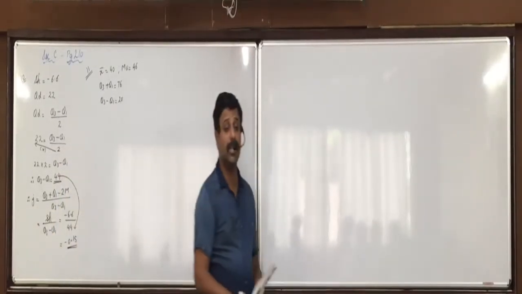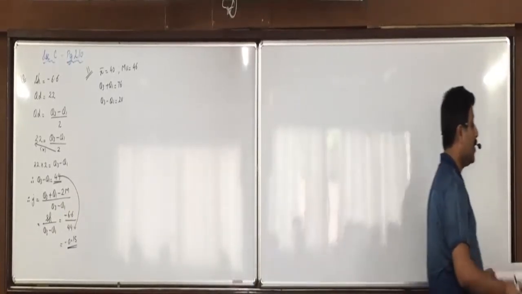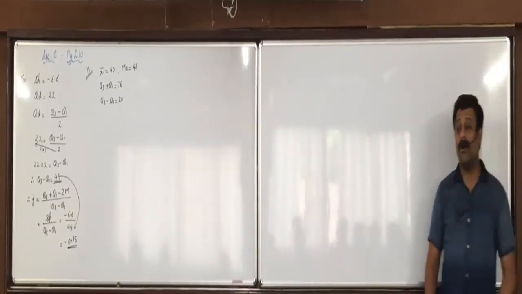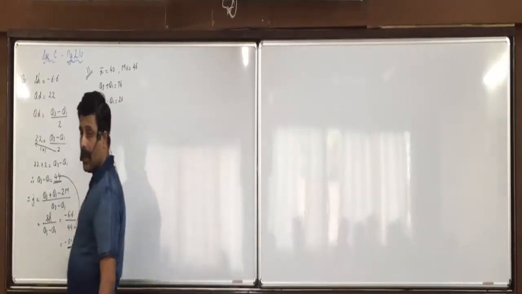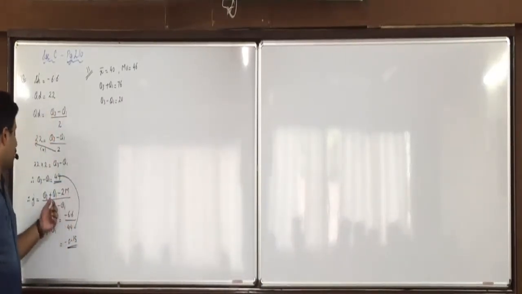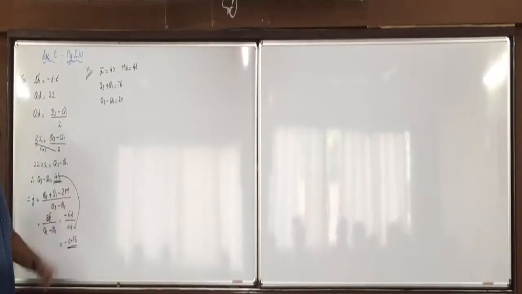Find Bowley's coefficient of skewness. To find Bowley's coefficient of skewness, what is missing? M. Q3 plus Q1 we have, Q3 minus Q1 we have. What is missing? M. Raise your hand. How can you find M?